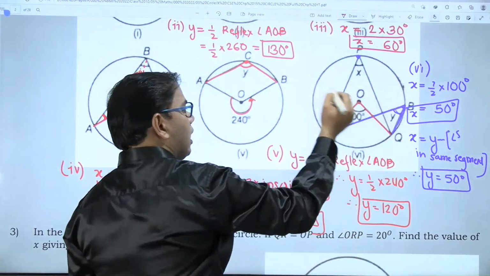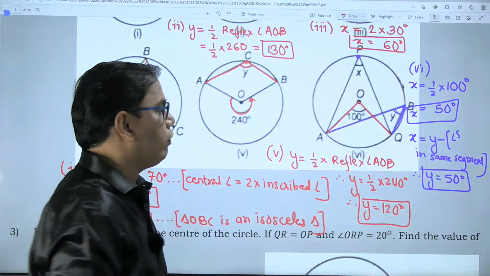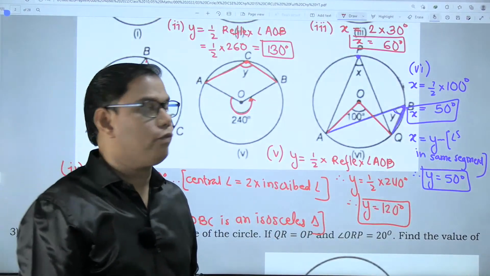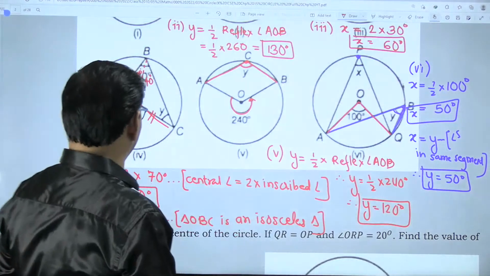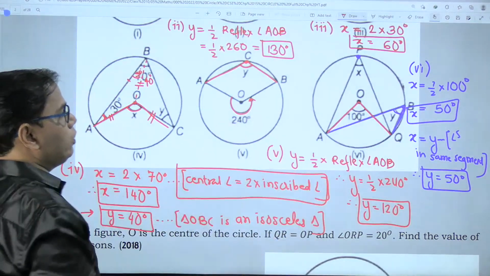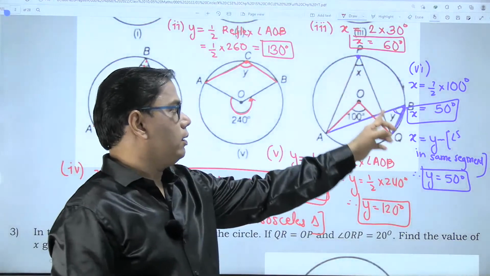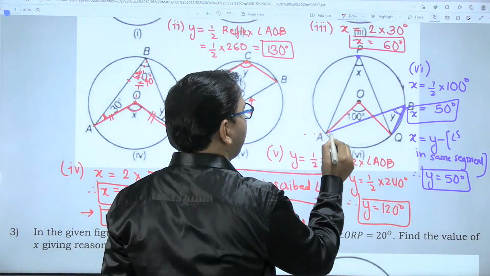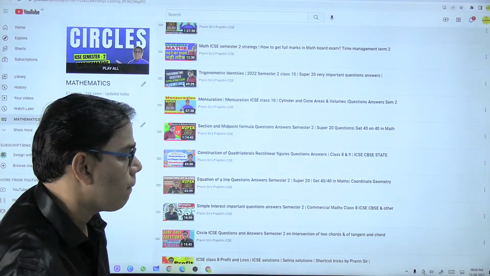So this y is again half of 100 degrees, and half of 100 is 50 degrees. Right? Use any method of your choice. You can use this theorem also, since x and y are in the same segment. I have already explained what a same segment is.